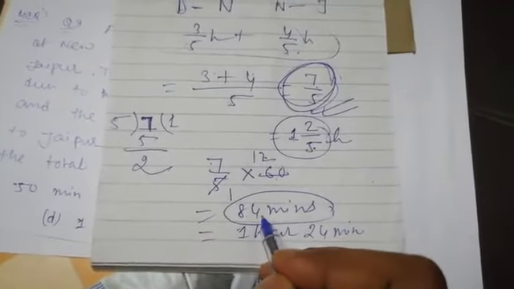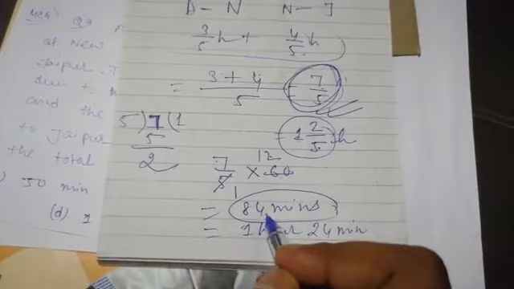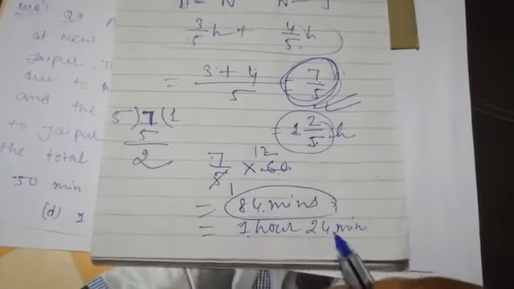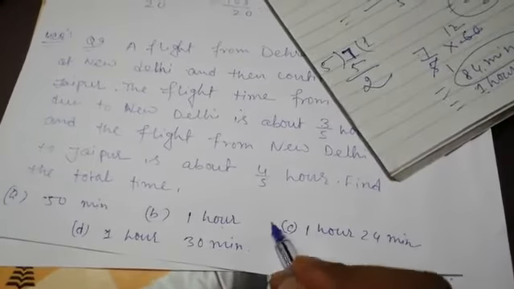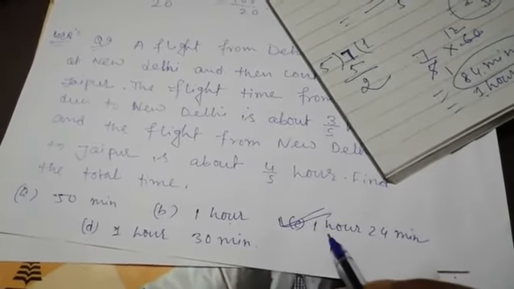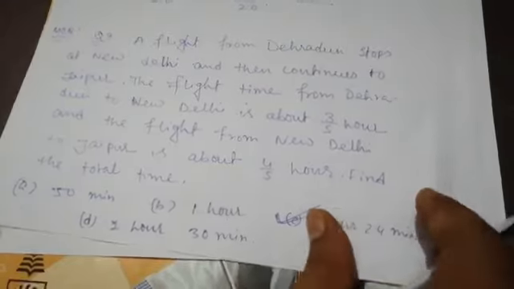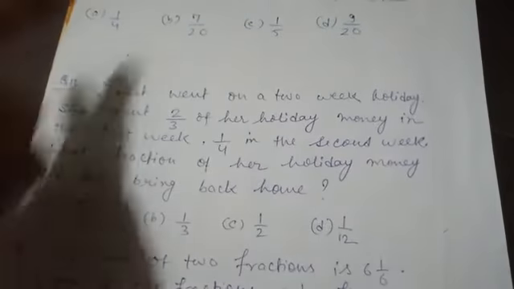Let me tell you how to convert this. If you divide by 60, if we divide 84 by 60, then your answer will come 1 hour 24 minutes. Is the option there? Yes, option number C. So that is the answer of the question. I hope all of you understand. Now comes the next question.